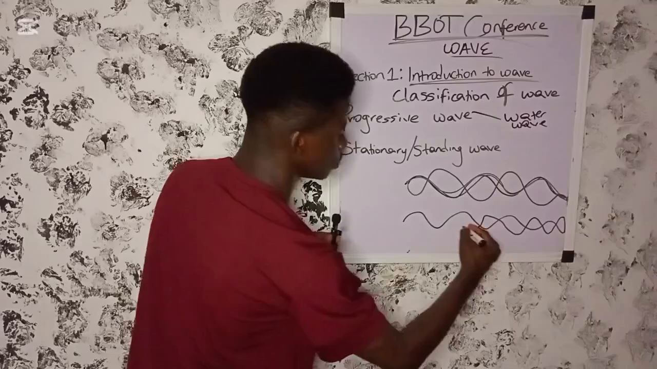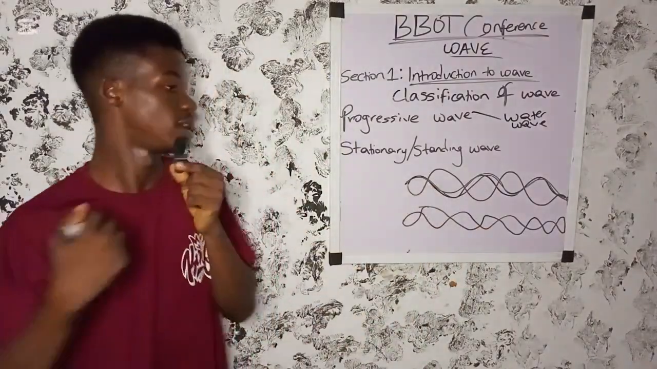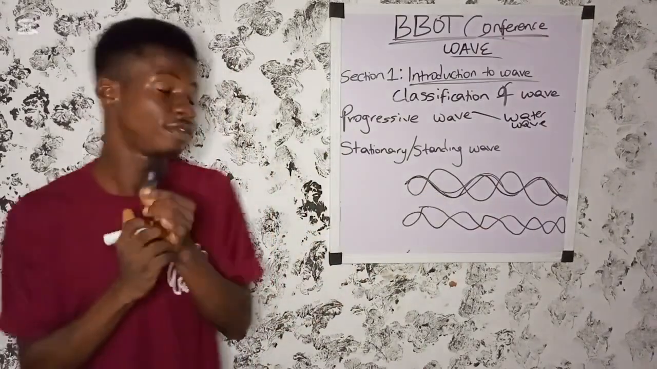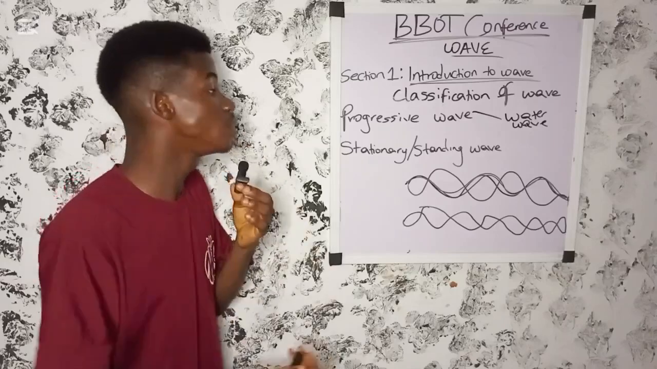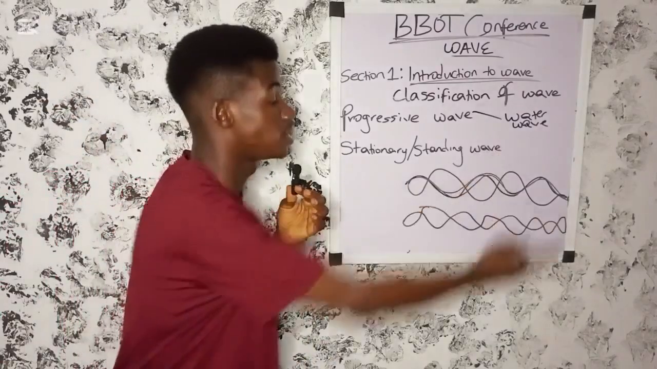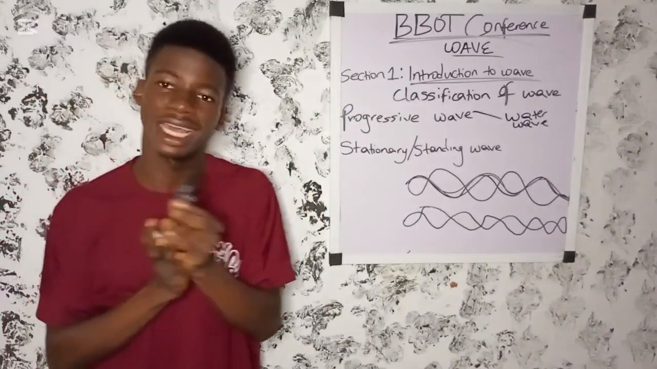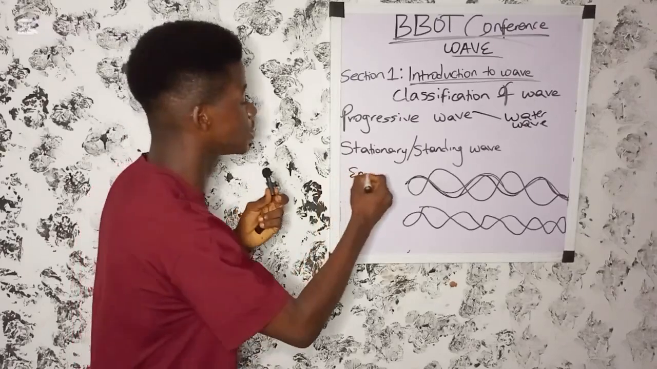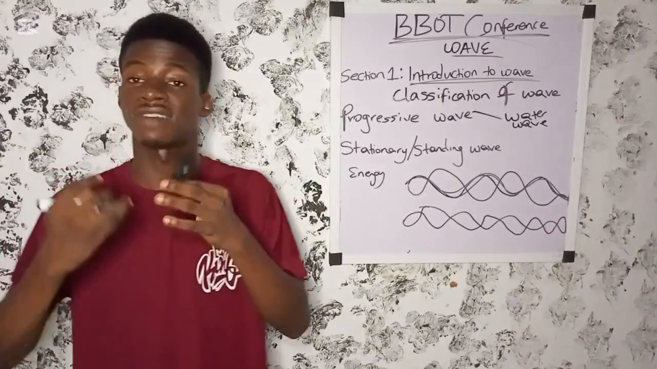Okay. So these are stationary waves. Stationary waves are waves that have restriction. They are produced when a progressive wave of equal energy is reflected from a surface. And take note that these waves don't transfer energy. Stationary or standing waves don't transfer energy.